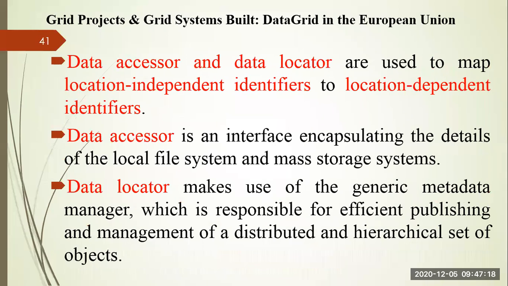So there are two important things in the EDG project. One is your data assessor, another is your data locator. They are used to map the location independent identifier to the location dependent identifier. So there are two identifiers here. One is dependent, another is independent. In order to map a particular location independent identifier with a location dependent identifier, we are using two things. One is data assessor, another is data locator.